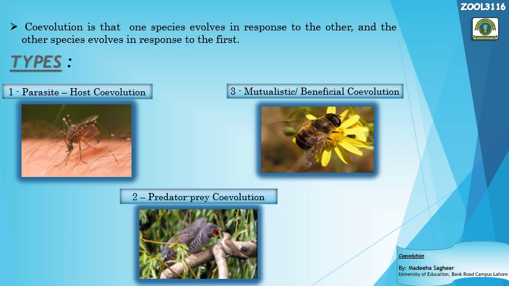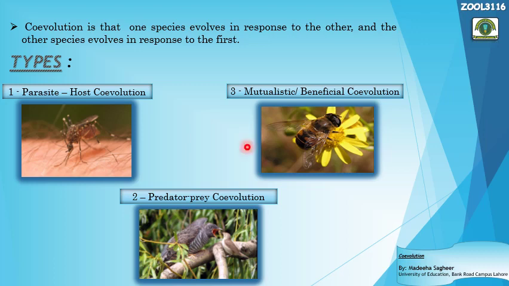Now let's come towards the different types of coevolution. The type of coevolution depends on the type of interaction, or the type of relationship, that the two species have between them. So the type of relationship will predict what kind of coevolution we are going to talk about. If we talk about the types, then majorly coevolution is of three types.